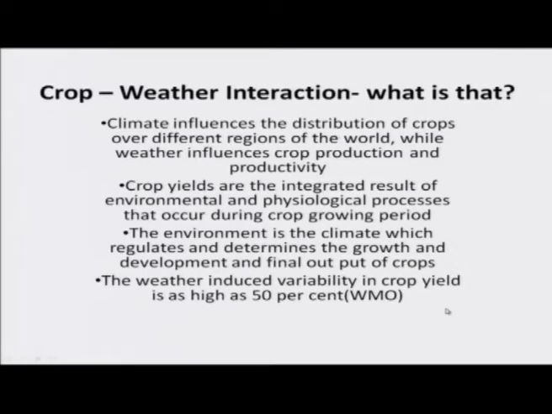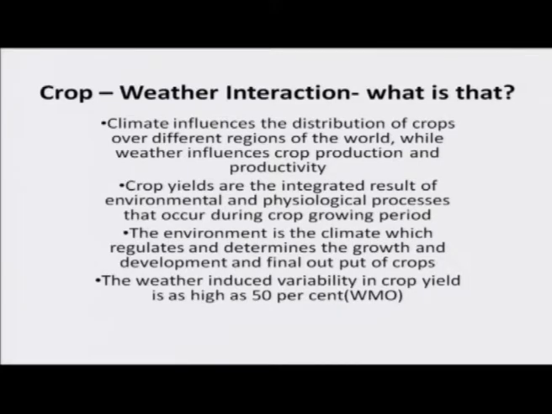Those must be known earlier, so that crop sensitiveness and production risk would be addressed very correctly for developing better agro advisories, and those things we will be discussing in this class. So, crop weather interaction, what is that? I have raised the question.